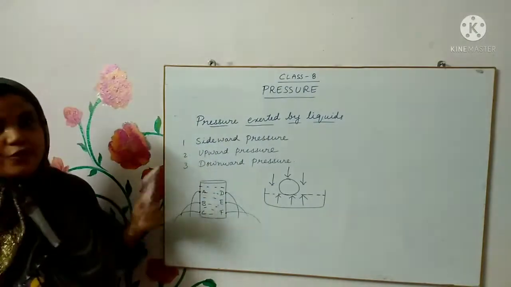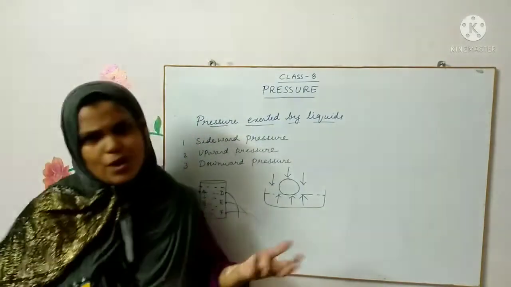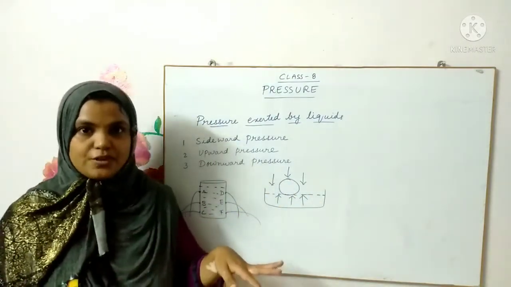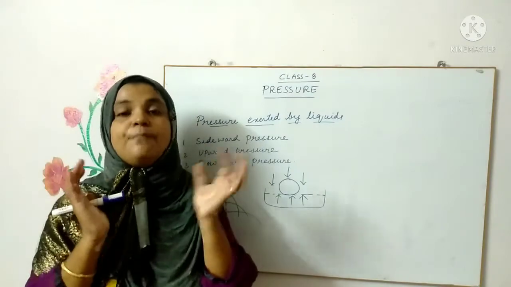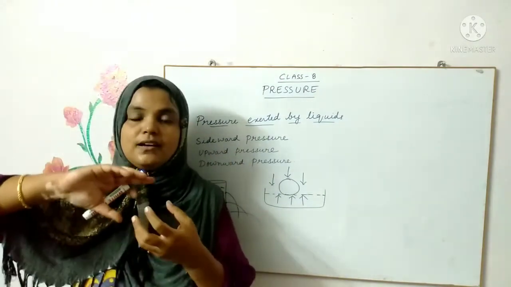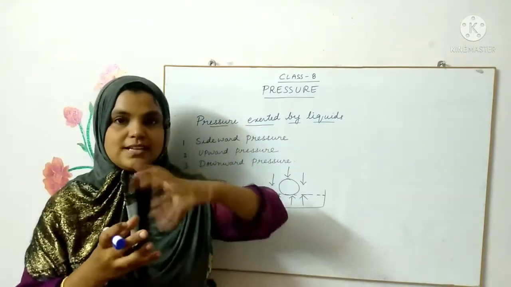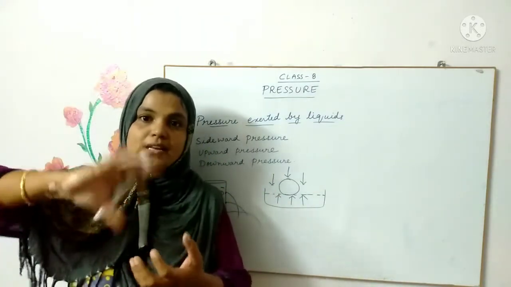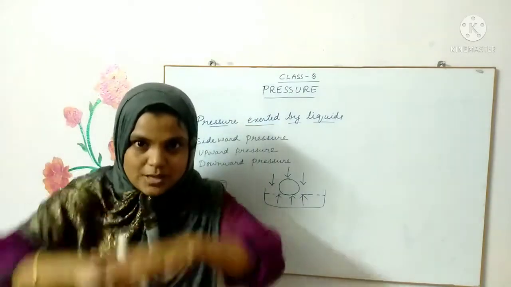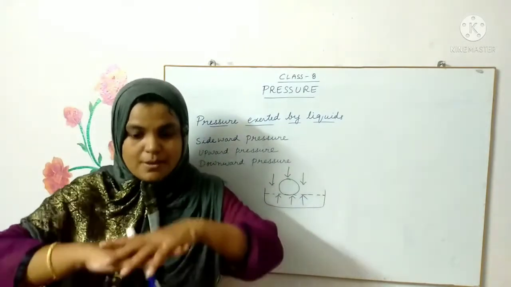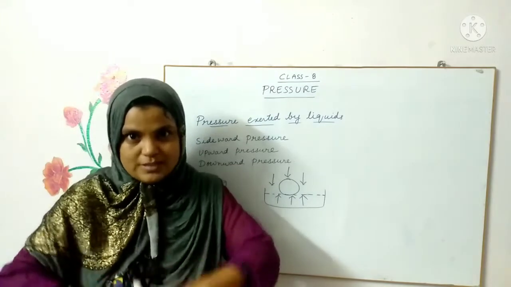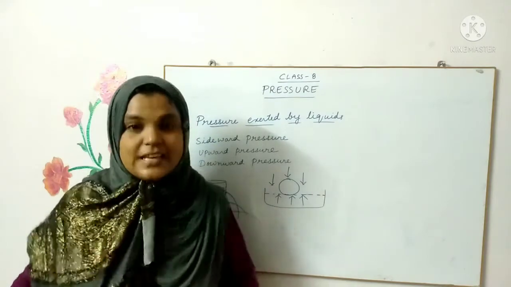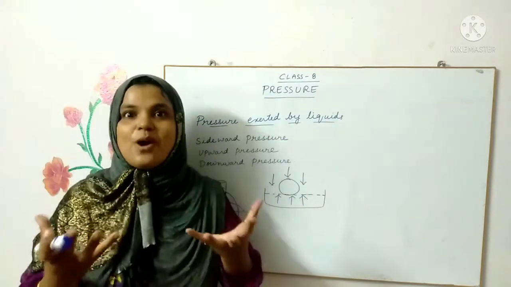Now coming to the upward pressure, you do this small activity. Take one tumbler or a bucket or anything, fill half of it with water, and take one plastic ball, or you can take a closed container, box, bottle or jar. If you are taking a ball, try to immerse it. Push it down with some force, try to immerse it and just leave it. All of a sudden what will happen? You will see that the ball bounces up.